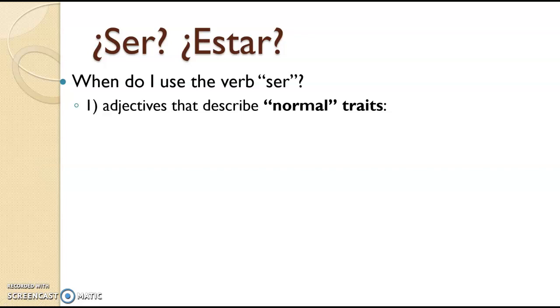So what we use these for is to describe things that are normal, things that are like characteristic traits about someone. So, of course, this would describe us, right? Somos guapos y simpáticos. That's just who we are. That defines us. That identifies us. It's a normal trait about all of us. We're just darn good looking and we're super kind. All of us, right?